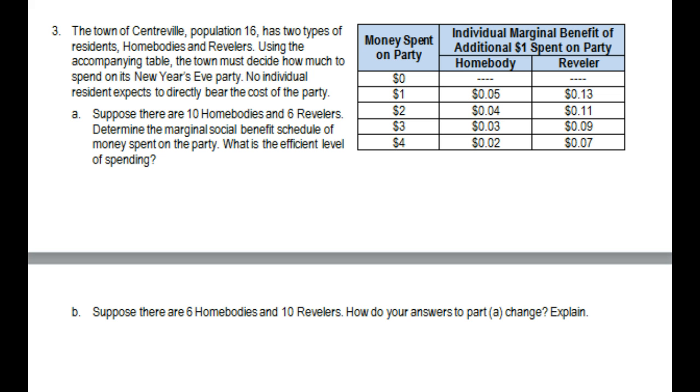What is the efficient level of spending? Well, of course, they're spending $1 for that first round, and then $2, $3, and $4. And you want to make sure that the benefit is higher than the cost.